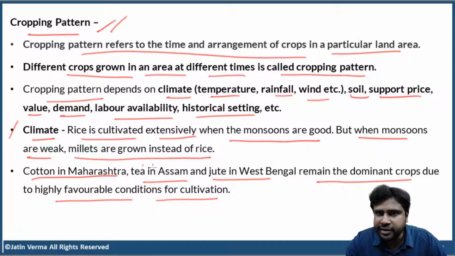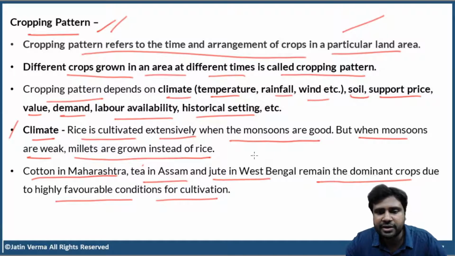We all know that tea grows on hilly slopes which are well drained. That means there is a good amount of moisture. On such hilly slopes, you find tea. So, don't you think Assam's climate represents all those conditions? The hilly slopes of Assam are very well drained. There is monsoon, right? So tea is cultivated extensively in Assam.